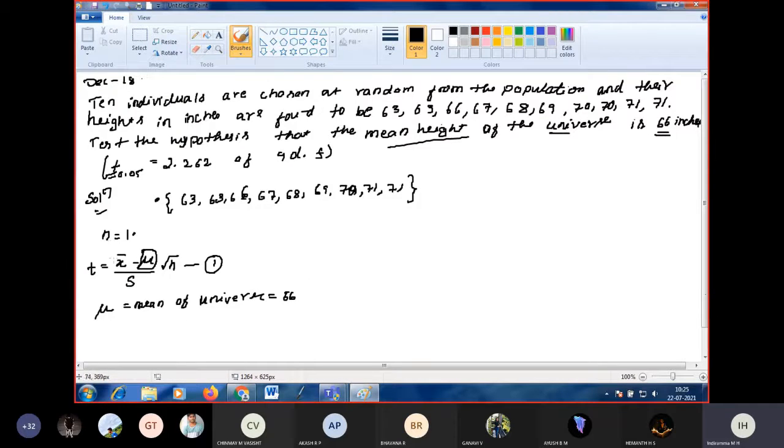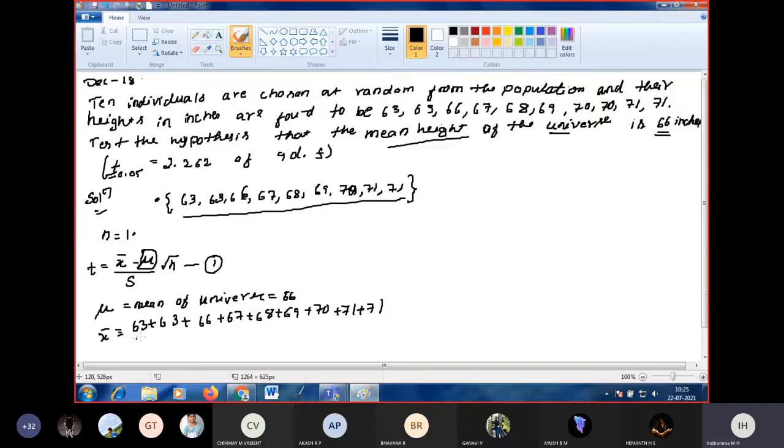Next we have to find out x bar. What is the formula for x bar? Add all the sample values, divide by number of the sample values. So now go on adding 63 plus 63, plus 66 plus 67 plus 68 plus 69 plus 70 plus 71 plus 71, do it in your calculator fast.